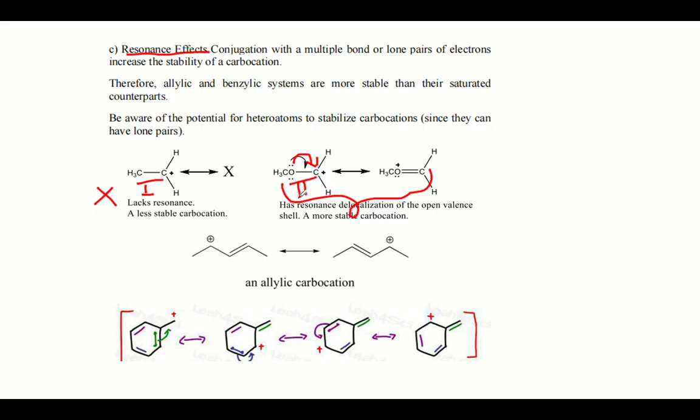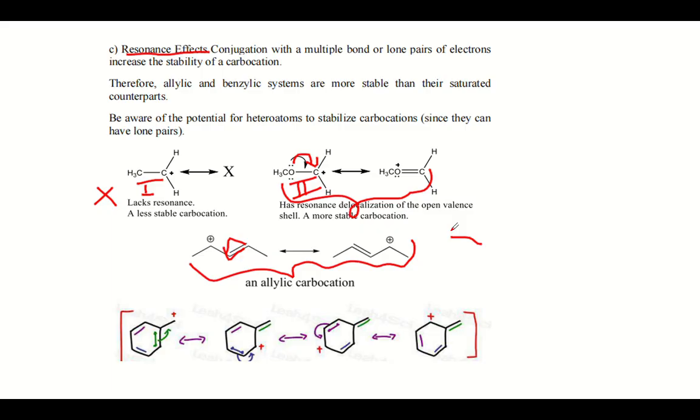Hope you can appreciate the role of resonance in the stabilization of the carbocation. Similarly, in the case of the allylic carbocation, there is a migration of the double bond, and so the positive charge is distributed throughout the system. So the allylic carbocation is more stable than the vinylic carbocation. This is what we have to understand.